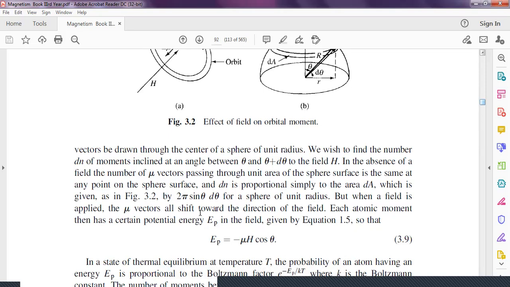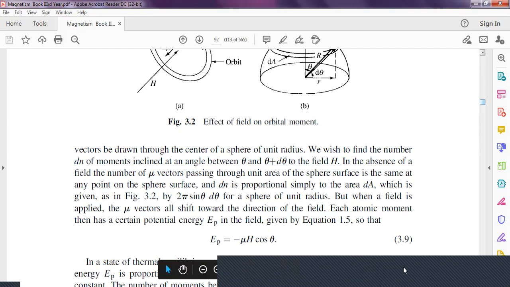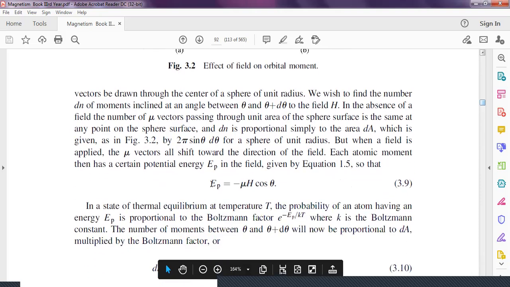Therefore, each atomic moment then has a certain potential energy EP in the field, given by EP equals minus mu H cos theta. This is the potential energy generated due to the external magnetic field.